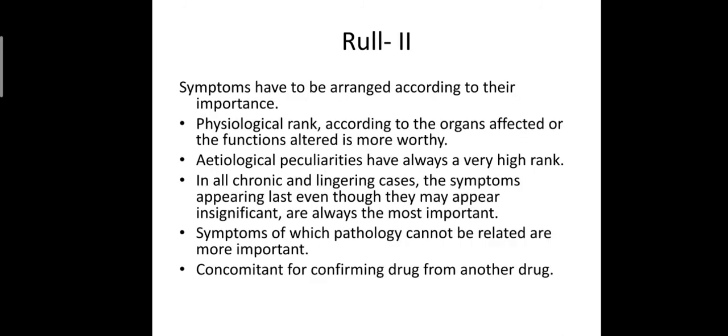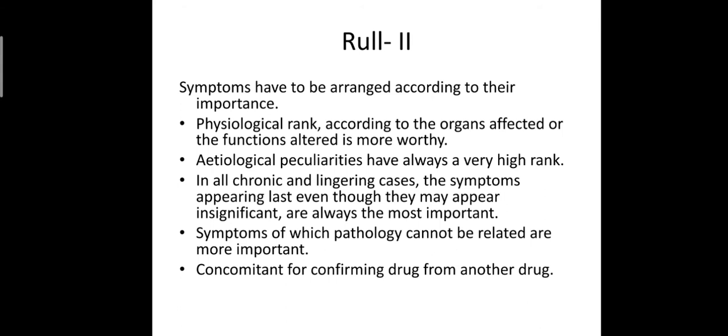Rule 2 explains symptoms have to be arranged according to their importance. Physiological rank, according to the organs affected or the functions altered, is more worthy. Etiological peculiarities have always a very high rank.